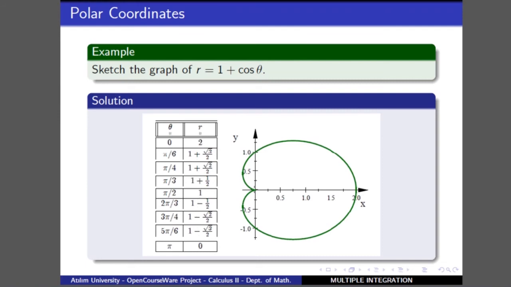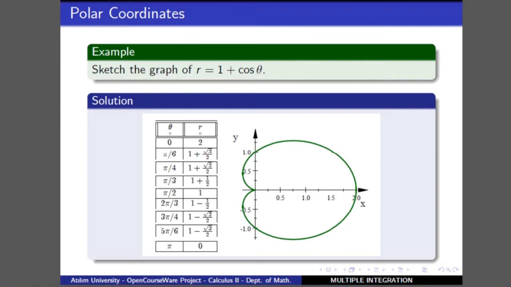So we measure those angles. So for example, this is the radian 0, this is the radian pi over 6, this is the radian pi over 4, pi over 3, and so on. And we measure those, then we sketch a curve where this curve is called a cardioid.